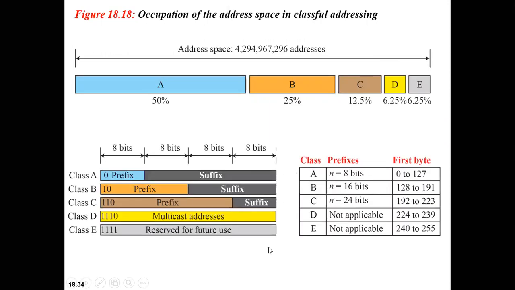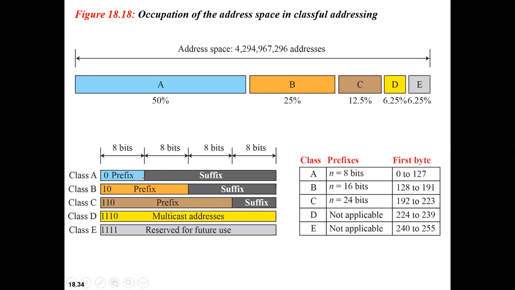So this is what I was explaining to you. In case of class A, how are we identifying the prefix? If you observe here, the prefix is of variable length, correct? In case of class A, it is 8 bits. In case of class B, it is 16 bits, 8 and 8. In class C, it is not 32, it is 24 bits, so 8 plus 8 plus 8.